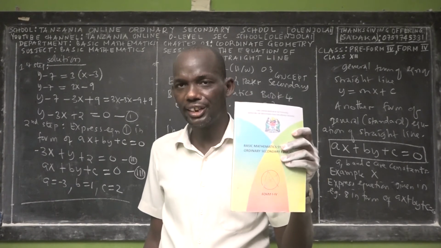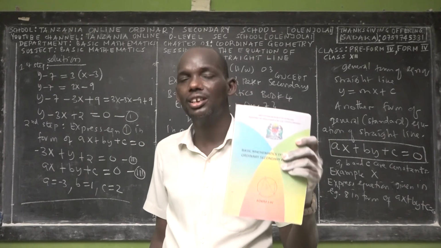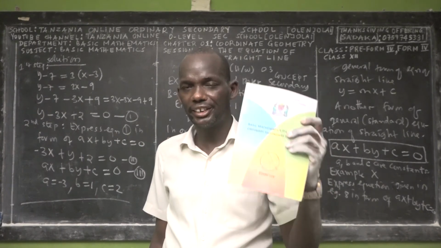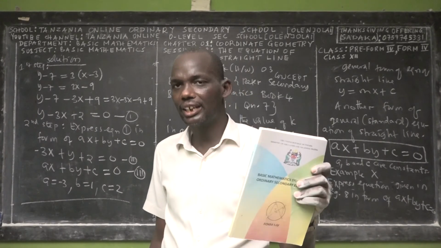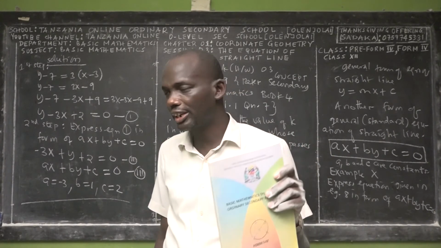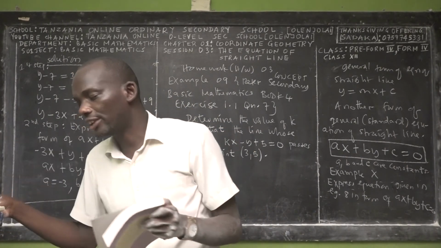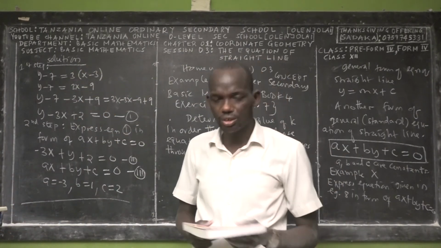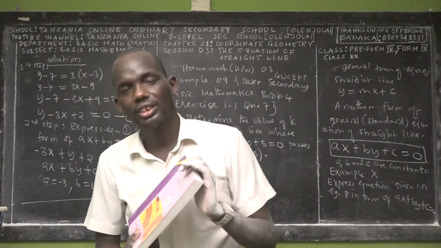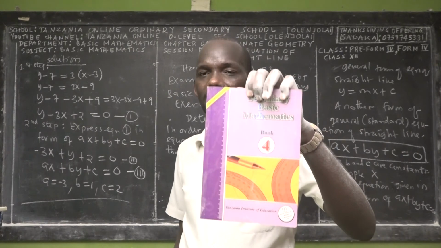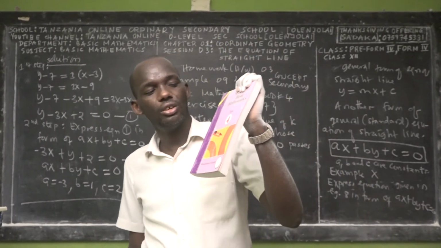Whenever I prepare any session, whether for Form 1, Form 2, Form 3 or Form 4 in basic mathematics, this book is on my right-hand side on the preparation table. So it's very important. I will be referring to it on different occasions so that you may see how it complements the sessions I'm teaching you. The second weapon is the reference book called Secondary Basic Mathematics Book 3. Okay, book 4.